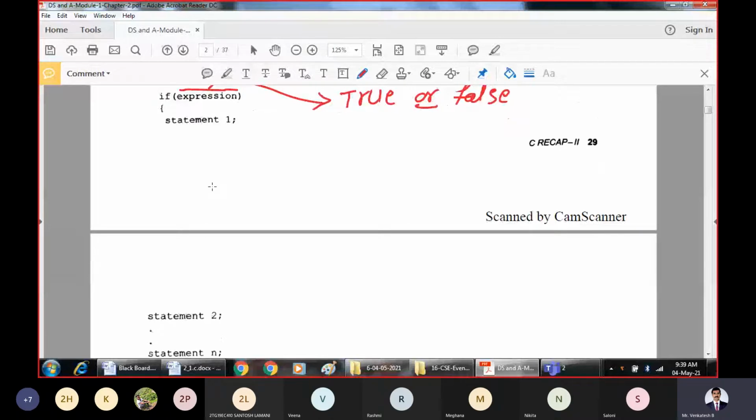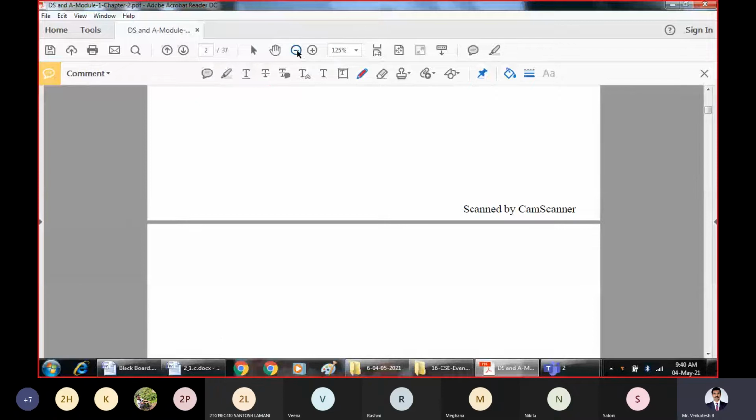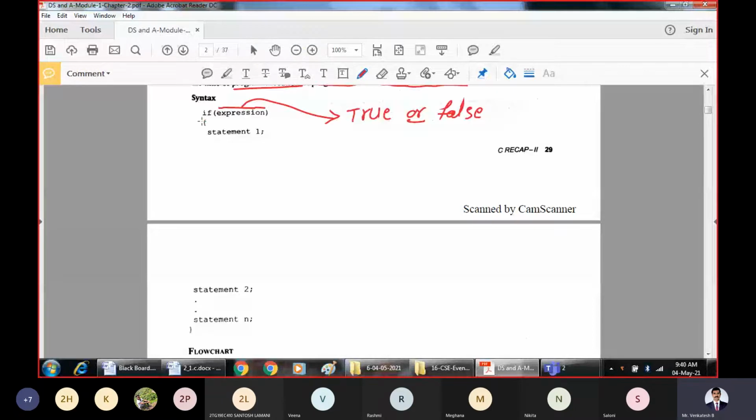If it is true, whatever statements are present within the opening brace and the closing brace must be executed. The statements are statement 1, statement 2, up to statement n. These are the executable statements present in the if block. You can call it the if block.